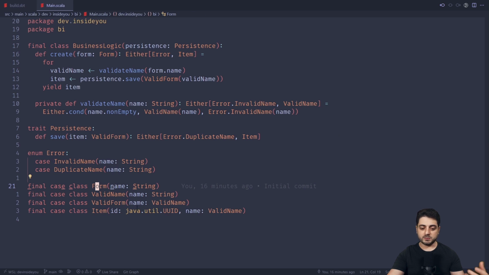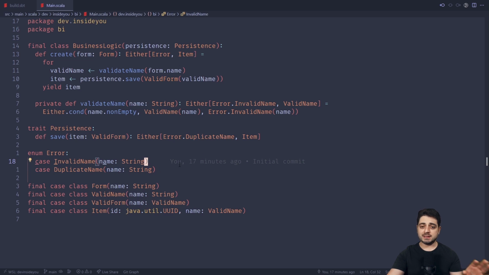Again, just a single field, which was a name. At work, we actually use refined types, new types and all that stuff. Over here, I just simplified it for you, right? So when we save, we either return a duplicate name error, or we actually successfully store the item, and therefore we assign a UID to it, and then we return the item, right? So the errors are a simple enumeration.